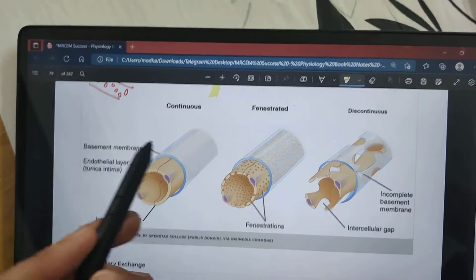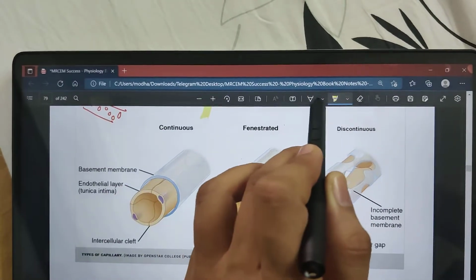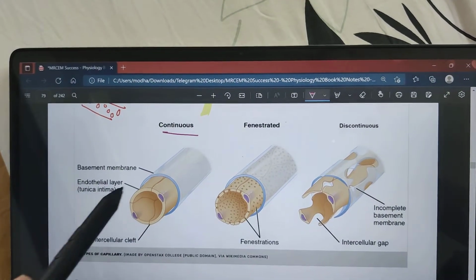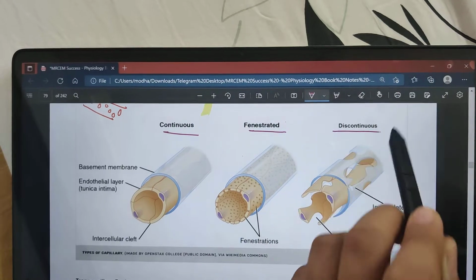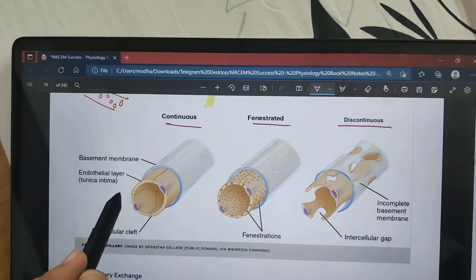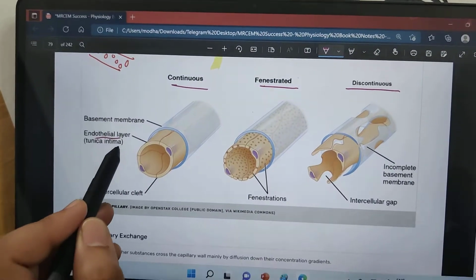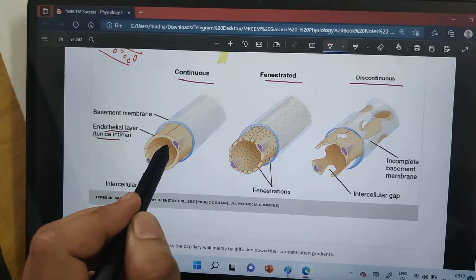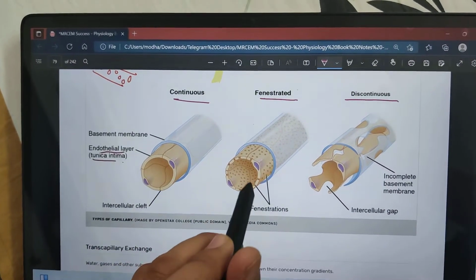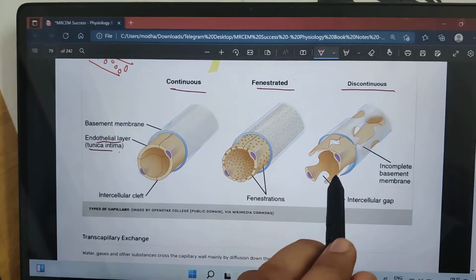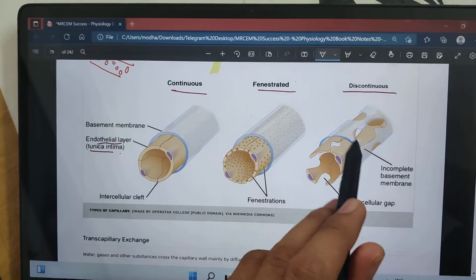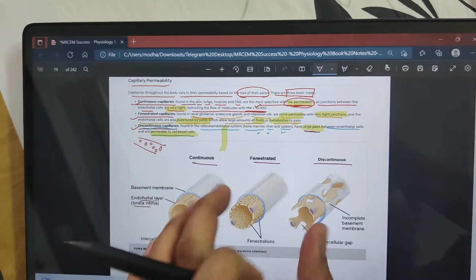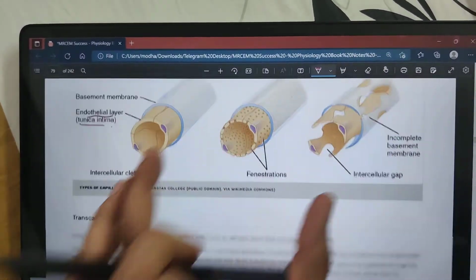So we can see here that these are the continuous capillaries, then this is the fenestrated capillaries, and this is the discontinuous capillaries. Here we can see the endothelial layer, the tunica intima, which has very tight junctions. Then in the fenestrated there are pores in between, and here in the discontinuous there are large pores in the endothelial cells, a large gap.